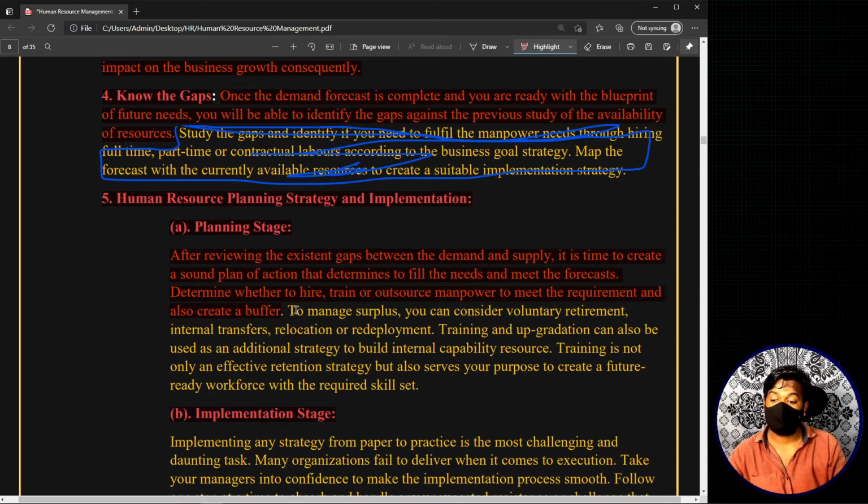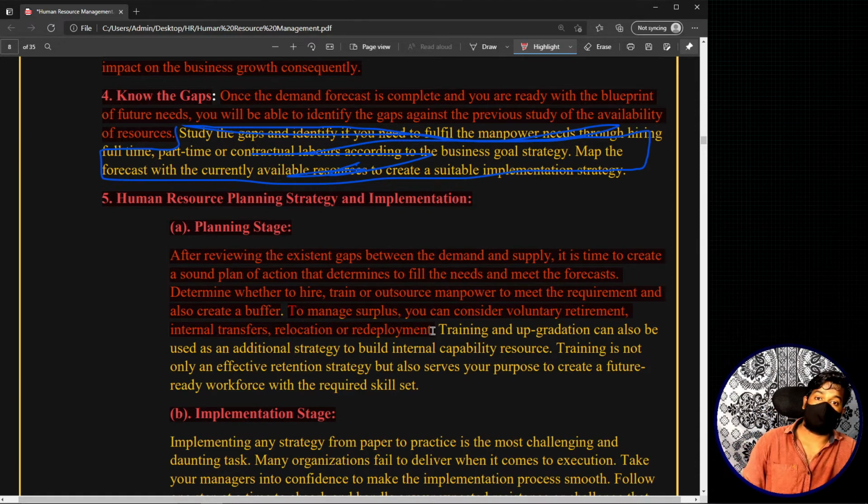Okay, now to manage surplus, you can consider voluntary retirement, internal transfers, relocation and redeployment. For example, your company is already working on a project. Now this project is coming to an end, and you are going to have an upcoming project. That means now you have, for example, 500 different software people, and for your upcoming project you only require 100, right?